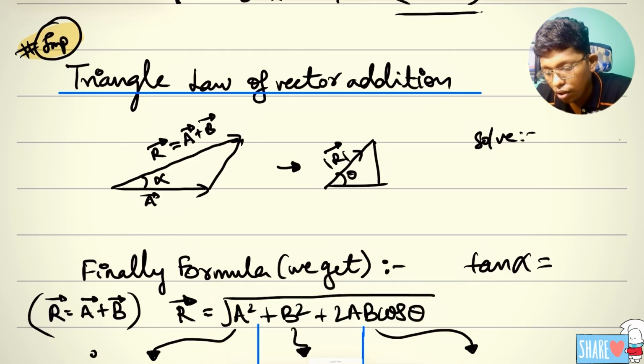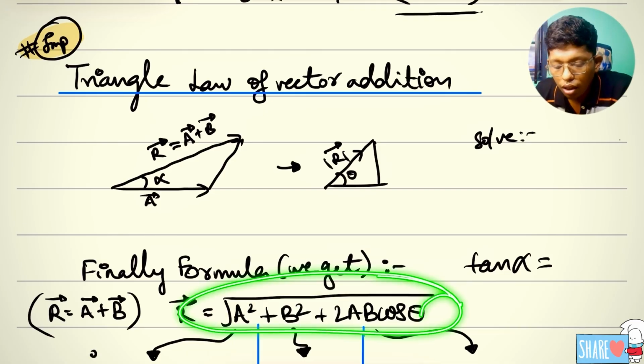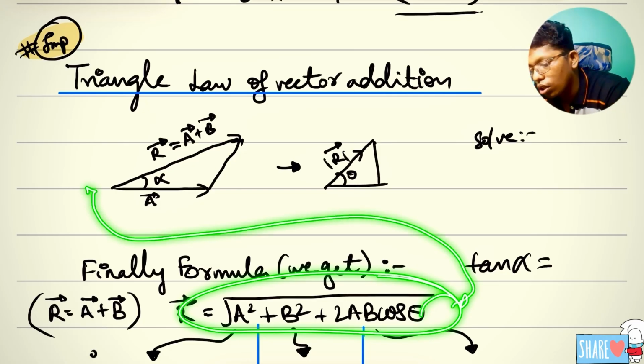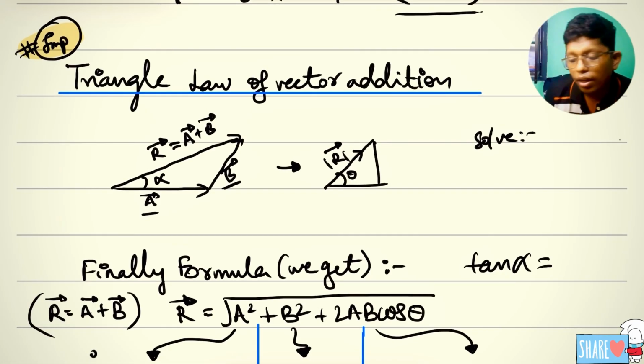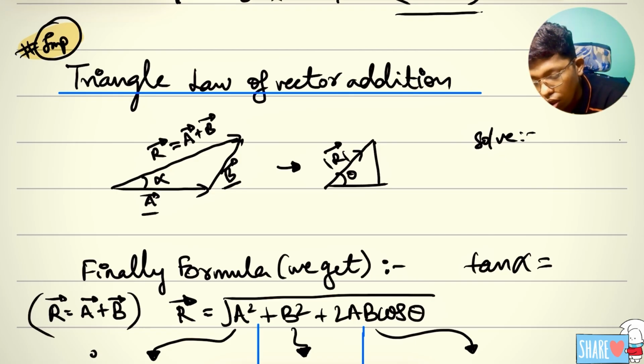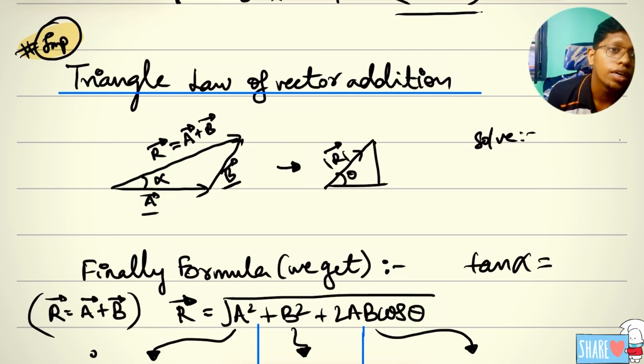Many of them think that this formula came in the way I wrote here, right? Using the R vector as a vector plus b vector, simply by multiplying both I have got this answer. It is actually wrong. Here they have used theta, here they have used alpha. How can I take alpha as theta? It is wrong.